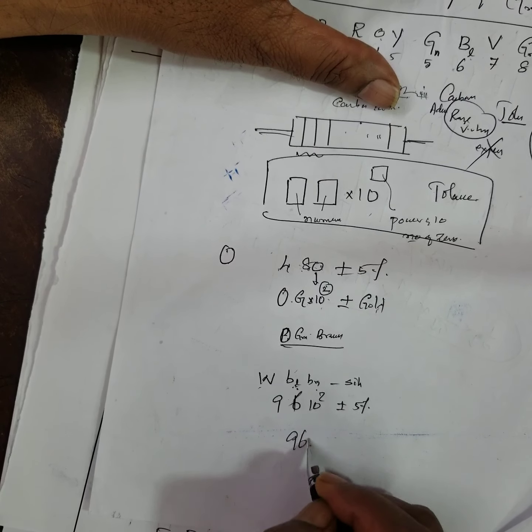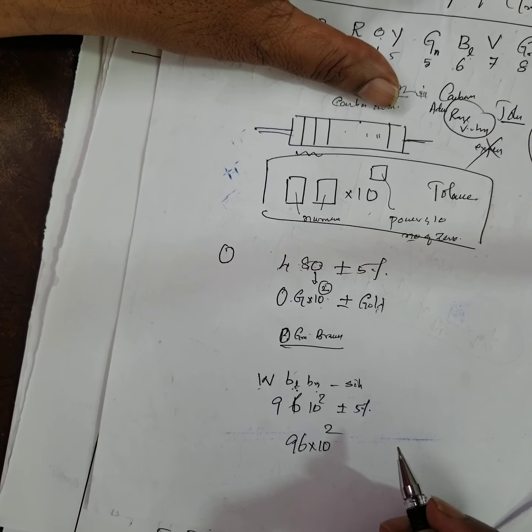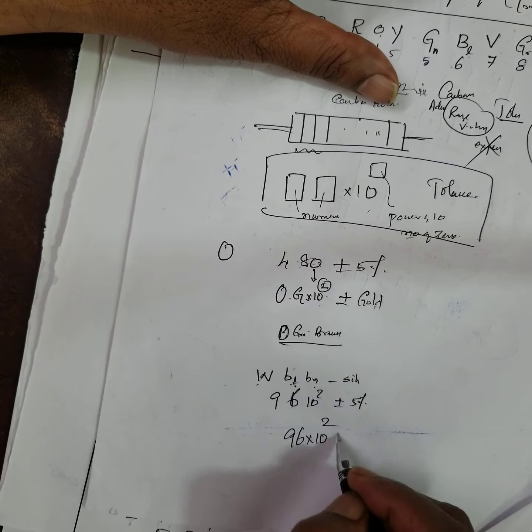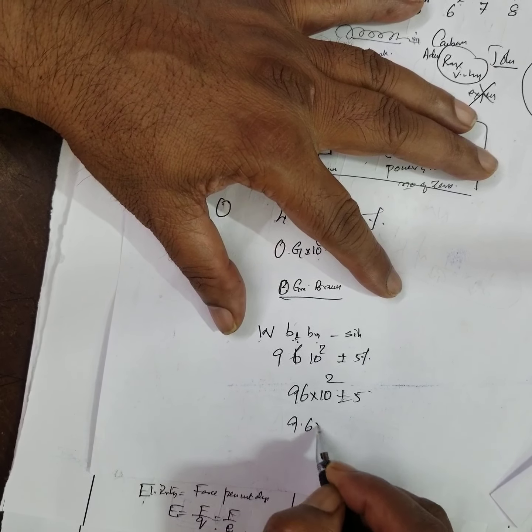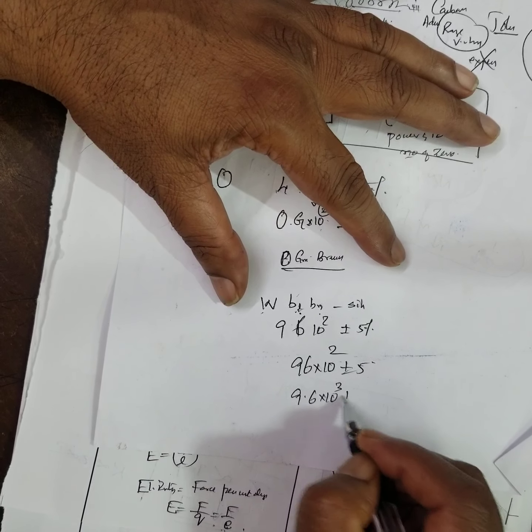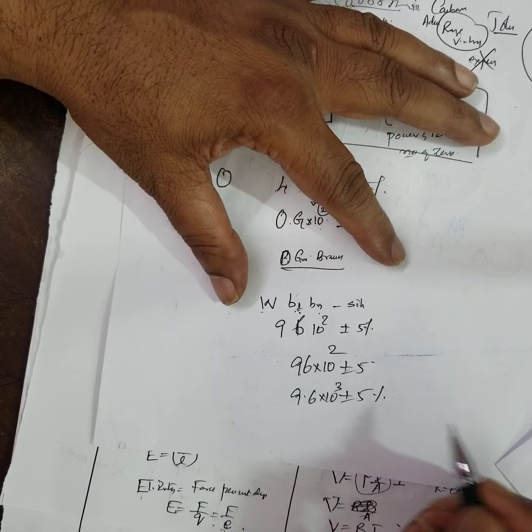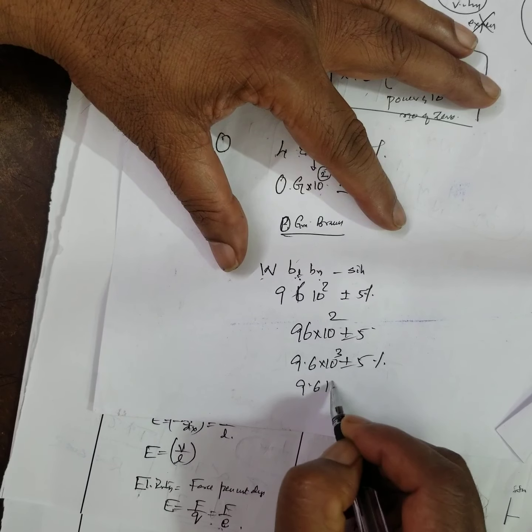Therefore, 96 into 10 to the power of 2, plus or minus 10%. Therefore, 9.6 into 10 to the power of 3 plus or minus 10%. That means 9.6 kilo ohm.